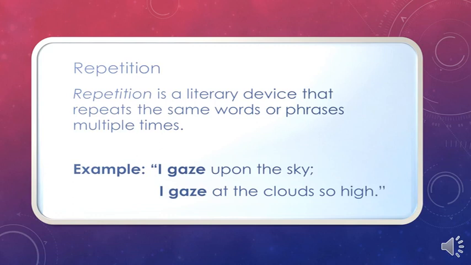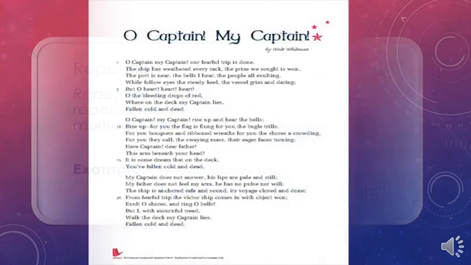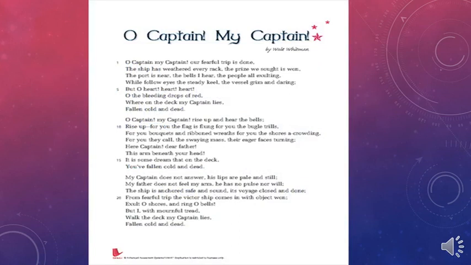Gaze, gaze, or I. Repetition here is used. We will have another example. The example here is repeated multiple times, even in the title, "O Captain! My Captain!" See? Captain in the same title. And if you go over this poem, you would find that the same phrase is also repeated in many other places.